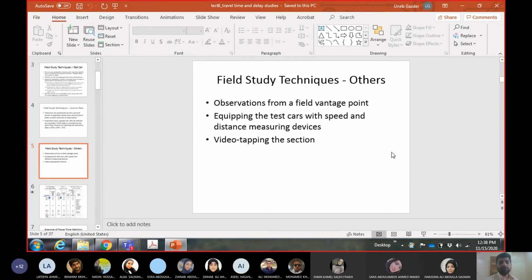Anyways, other field study techniques for travel time include observation from a vantage point. What is a vantage point? A vantage point is a point of high elevation from which you can see the whole field. It's a military term. For us, the whole field is the whole segment. So you have one observer who is so high that he can see the whole segment of the highway from start to end. Whenever a car enters, he will start the stopwatch, and he can see the car leaving the segment as well, and he will keep on observing till the end.